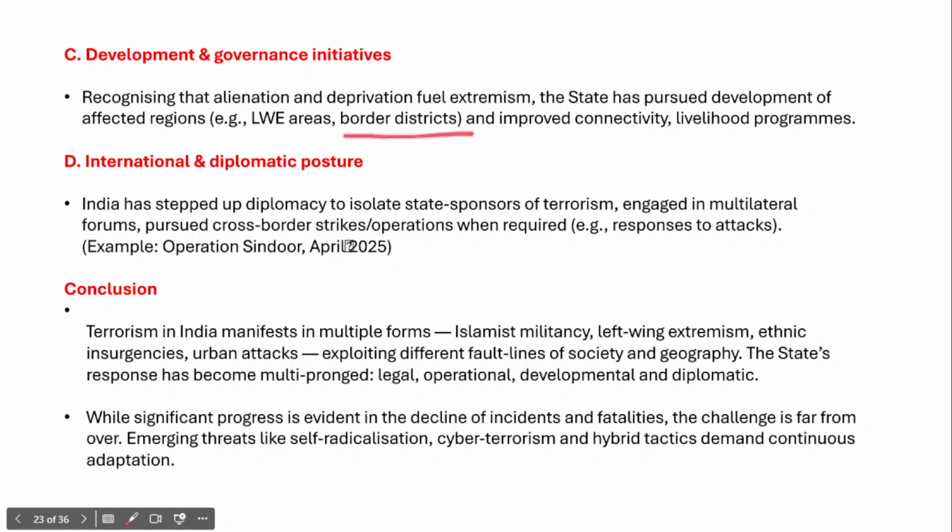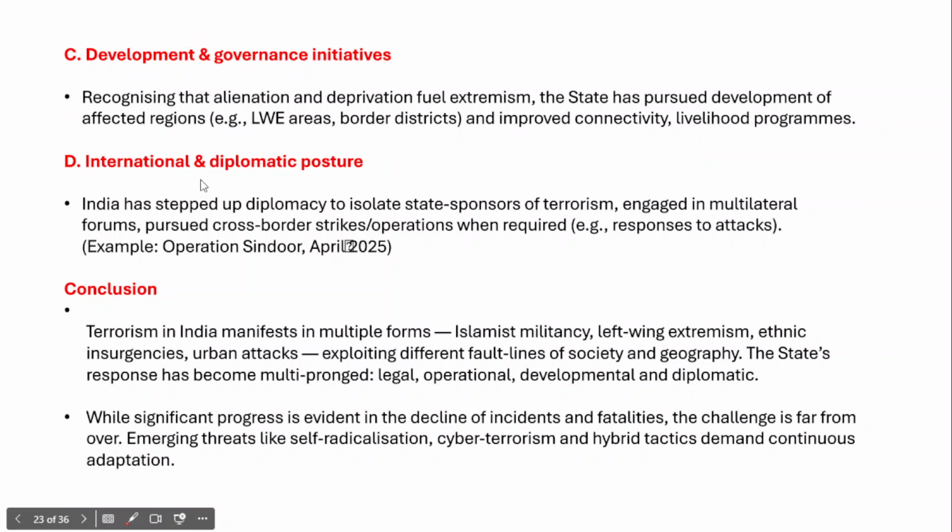And in the border districts, the Vibrant Villages program has been launched by the government to improve the connectivity and development. And apart from that, there are several livelihood development programs and skill development programs that have also been launched by the government as part of its larger developmental and governance initiatives.